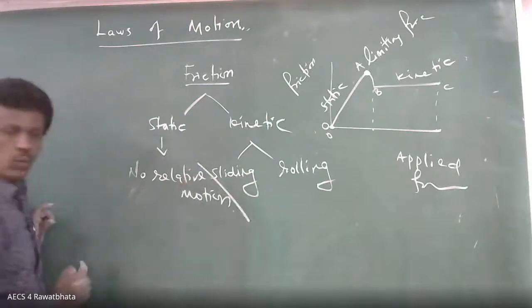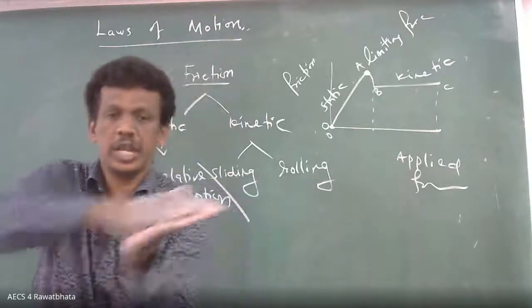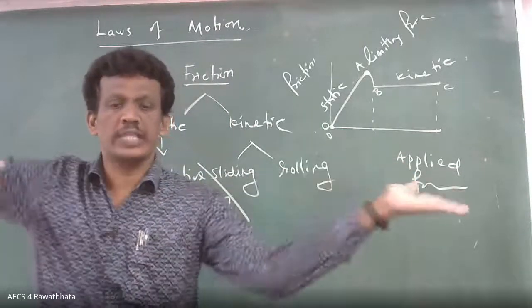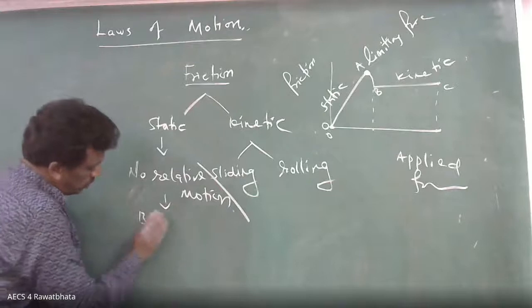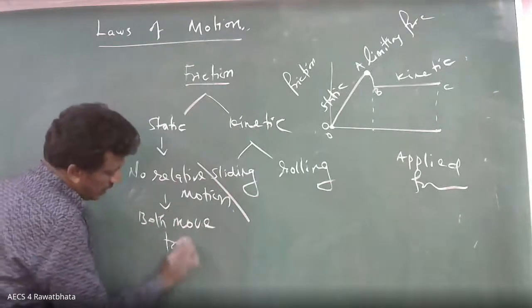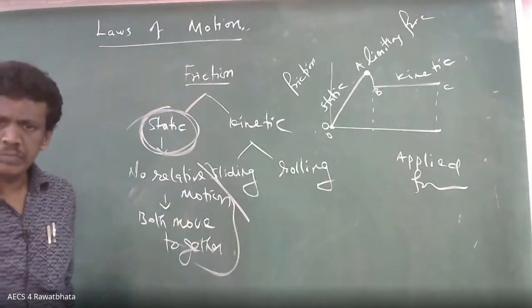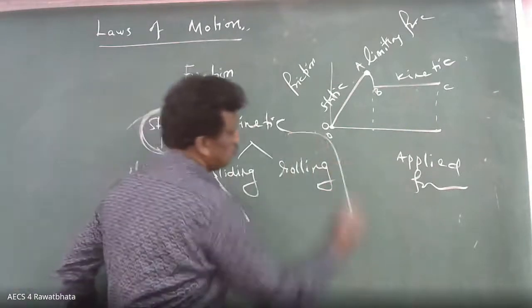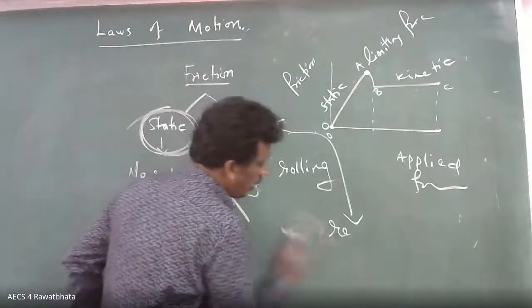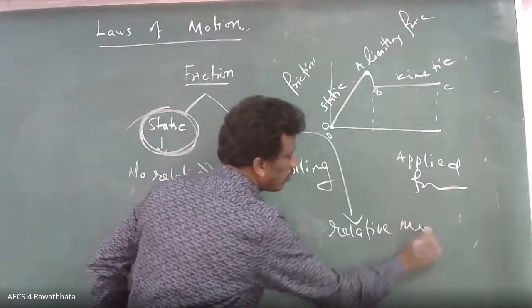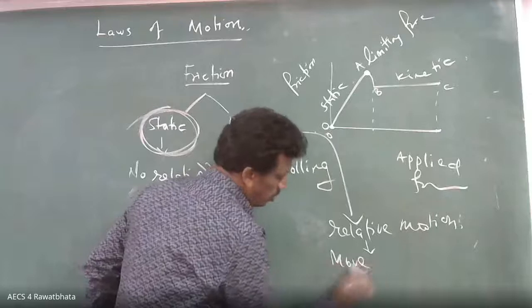No relative motion means what? Sometimes they may be moving like that. That's not a problem. This is not relative motion. Relative motion means one over another; they have to move like that. Whenever there is no relative motion, both move together: static friction. Relative motion: they move separately.